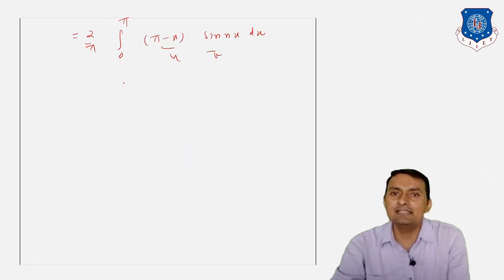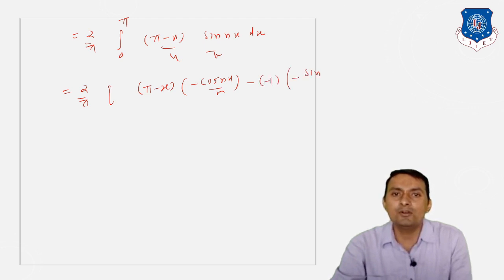So this is u and this is v. When we apply Leibniz rule, first u is there. Integration of sine is minus cos n x divided by n. Derivative of pi minus x is minus 1. Integration of cos is sine, but minus is already there, divided by n square, and then derivative of the minus 1 is going to be 0, over 0 to pi.